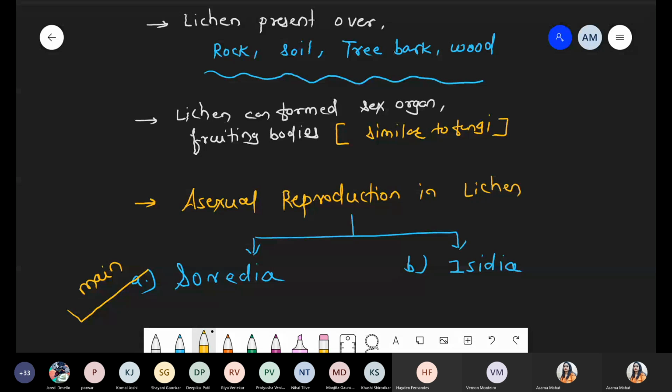With the help of wind they change their position, and in a favorable environment they undergo germination and form a new lichen. So Isidia is growth of mycelium, and in Soredia spores get released and undergo germination. That's it. But the question won't come from there, so don't worry. We are talking about Soredia because in the options you will get this name. So you know about this. Okay, is this point clear, everyone?